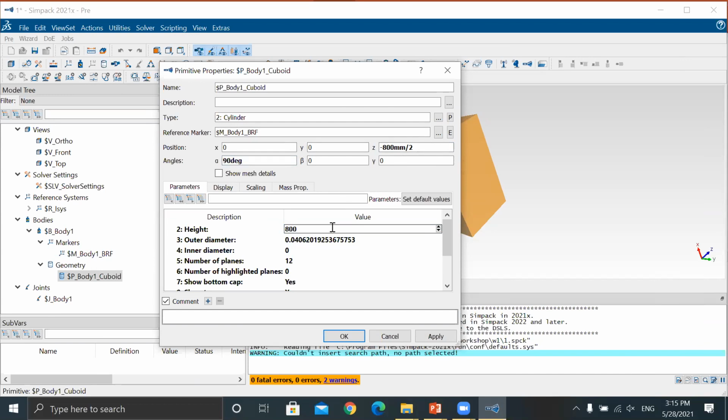Look, if you haven't applied or written any symbol for the unit, by default it will take SI unit. So always type the value here, 100 mm, then press OK.